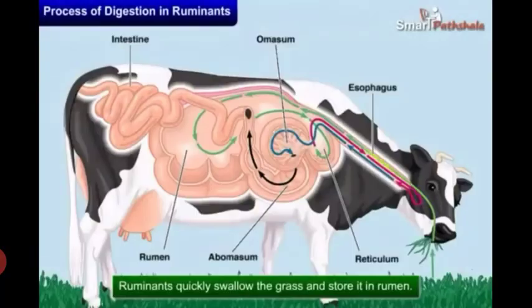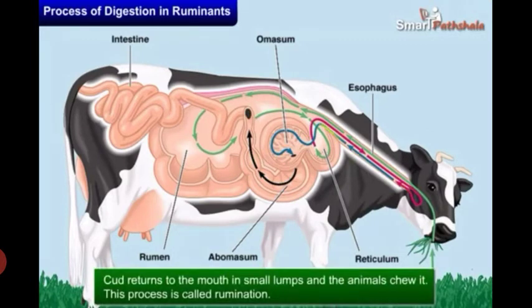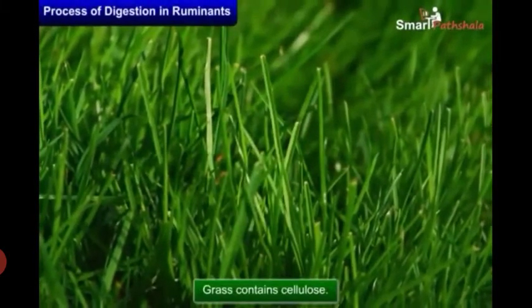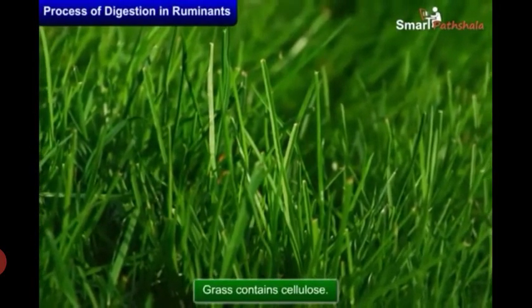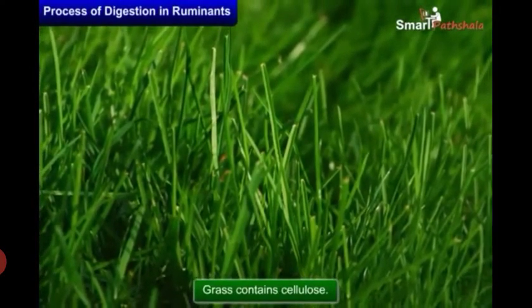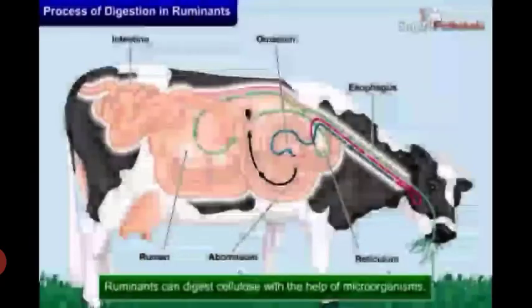The reason behind this is that the animal quickly swallows the grass and stores it in a separate part of the stomach called rumen. In this rumen, the food gets partially digested and is called curd. And later, the curd returns to the mouth in small lumps and the animal chews it. This process is called rumination and these animals are called ruminants. The grass is rich in cellulose, a type of carbohydrate. Many animals, including humans, cannot digest cellulose. However, the ruminants can digest the cellulose.